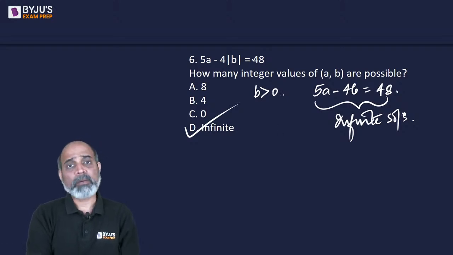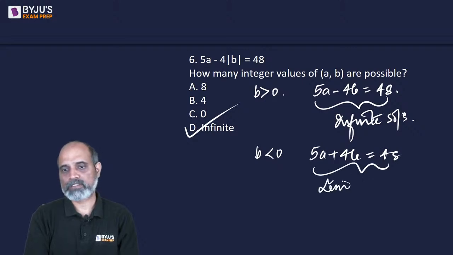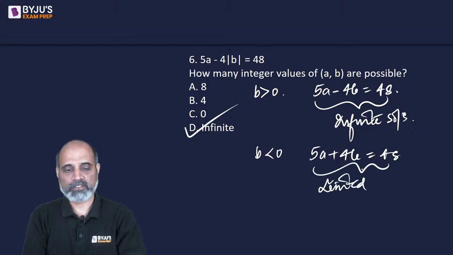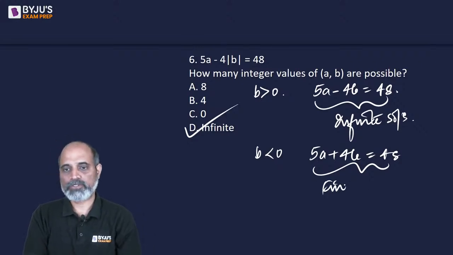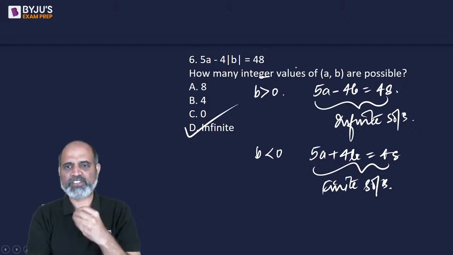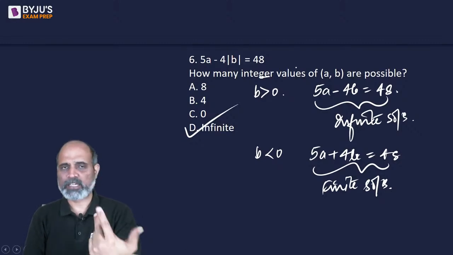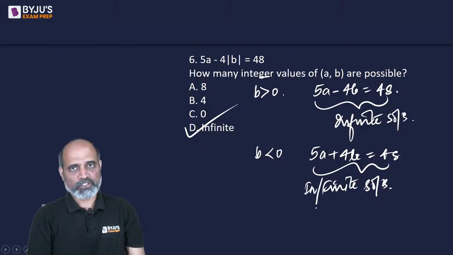Had there been a plus, as in if b is going to be negative, and I have 5a plus 4b is equal to 48, this will now have finite solutions, because a and b, neither of them can go negative, right? But since they are talking about integer values, a can be negative too, so both finite and infinite cases will be made. Overall, infinite solutions.